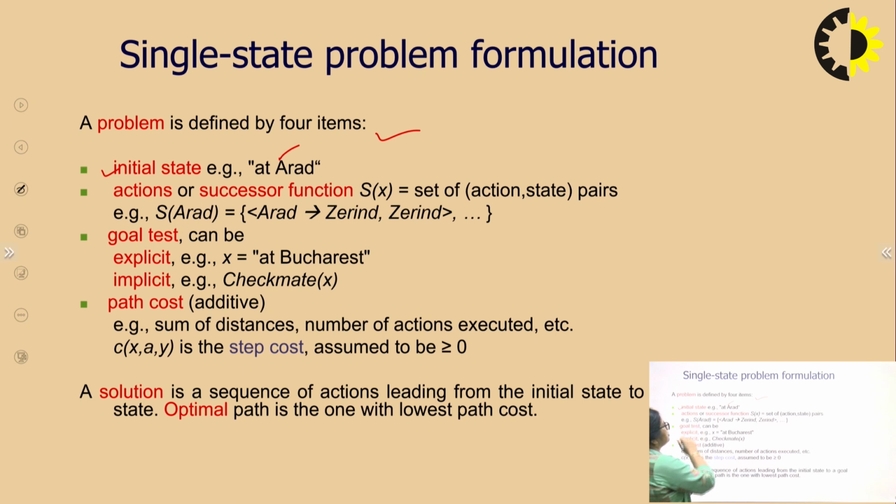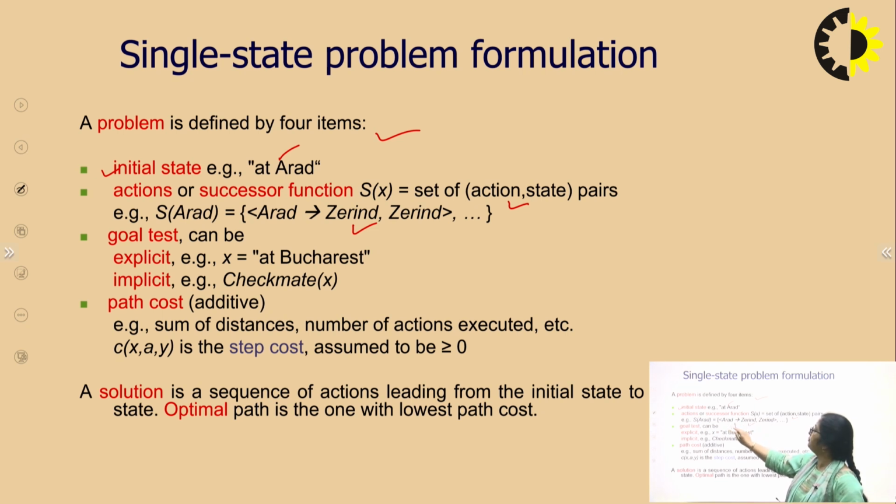Next is actions. Actions are defined as the successor function. So what does it mean? It means that after performing this action in this state, what will be the next state? For example, when we drive from Arad, the next city is Zerind.